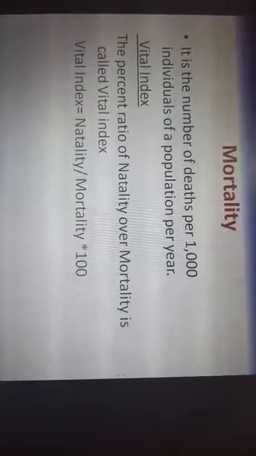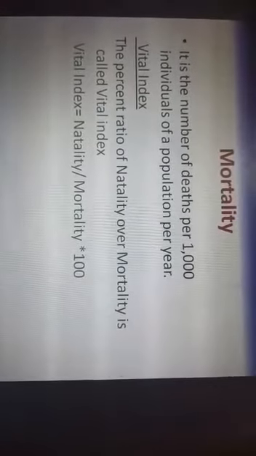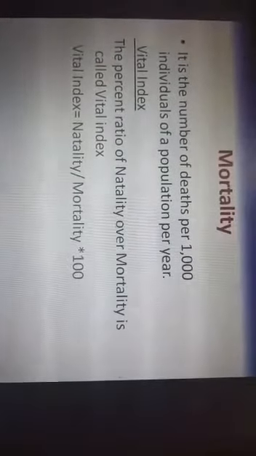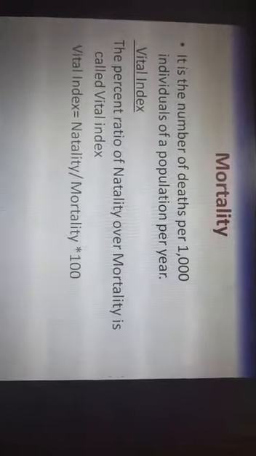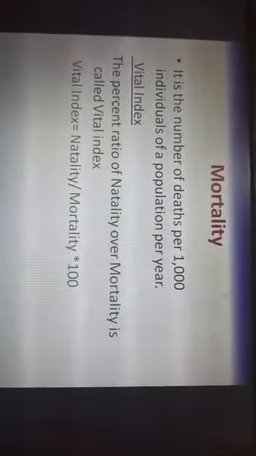Next is the mortality. Mortality is the number of deaths per 1000 individuals of a population per year. That means how many individuals are dying. The percent ratio of natality over mortality is represented by the vital index.